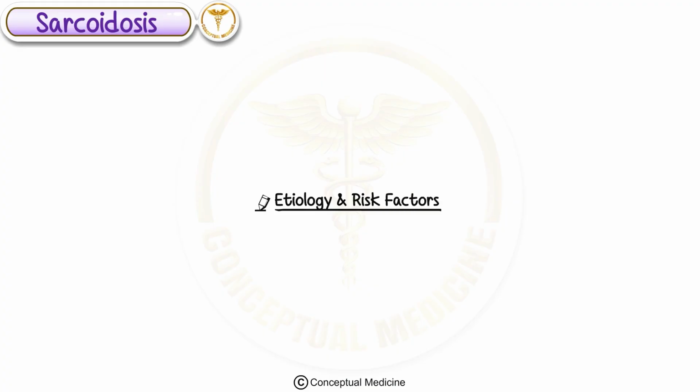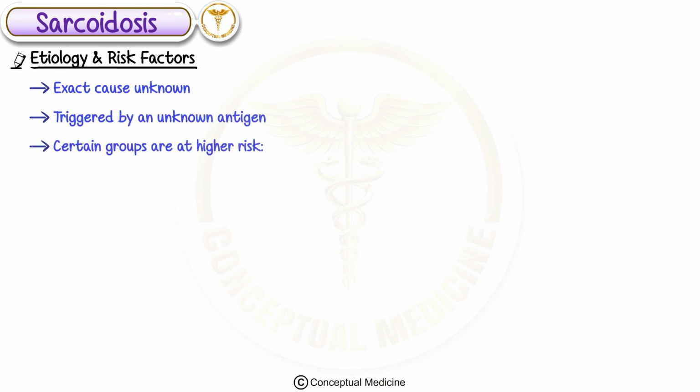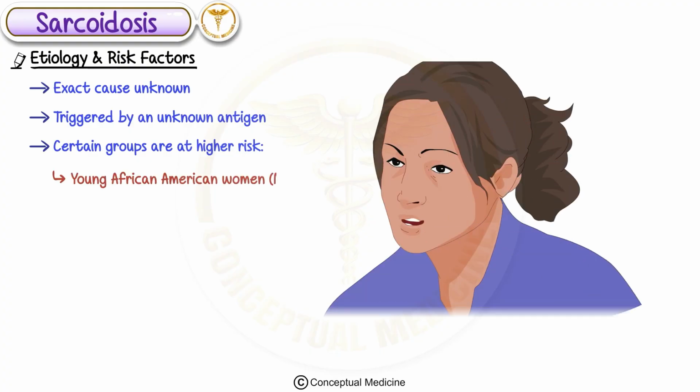Etiology and risk factors. Now, what causes sarcoidosis, and who's at risk? The exact cause isn't clear, but it's likely triggered by an unknown antigen. Certain groups are at higher risk. It's more common in young African American women. Most cases occur between the ages of 20 and 60.